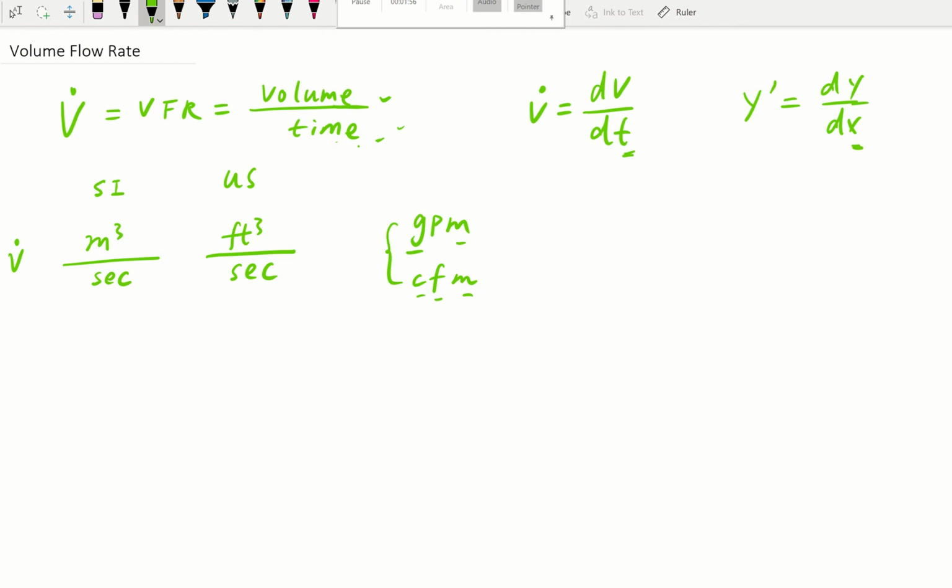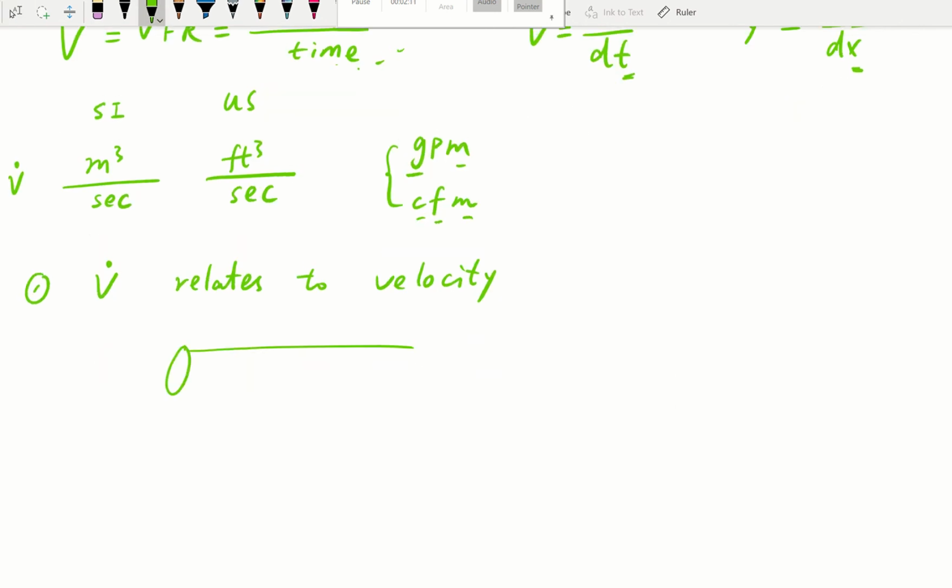Another concept I want to go through is how volume flow rate relates to velocity. Think about this little pipe here, and assume there's a velocity, which I'm denoting with a small v. Let's say this velocity is 10 meters per second traveling through the pipe, and you're asked to find the volume flow rate. How do we do so?